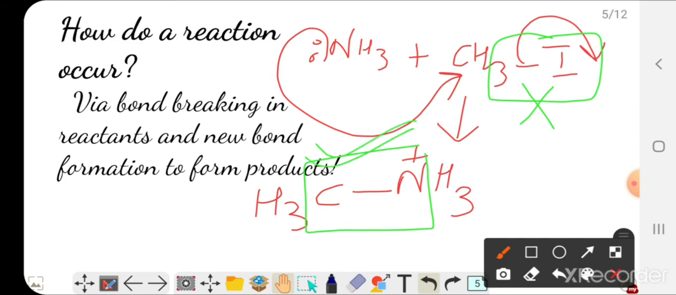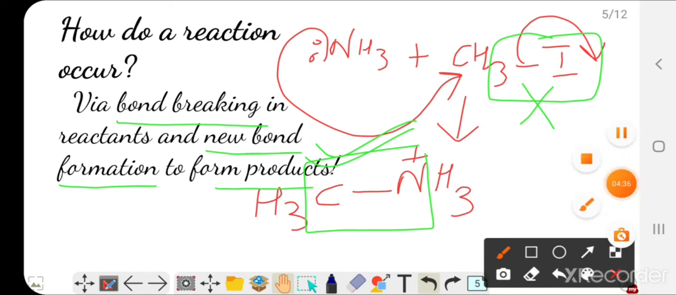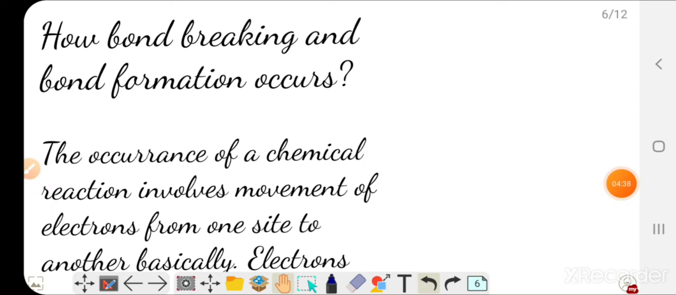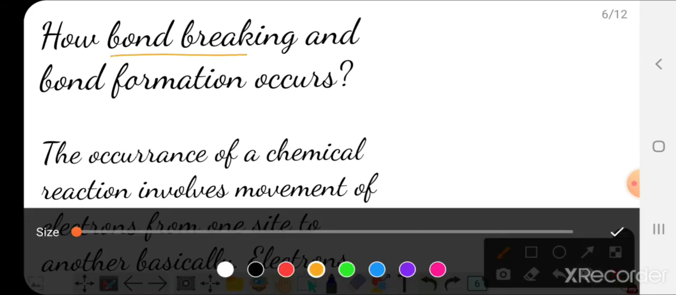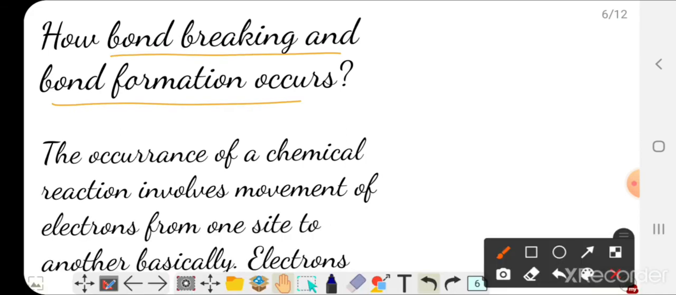Thus from here we conclude that whenever a reaction occurs, in most cases bond breaking takes place in the reactants and bond formation takes place to form the new products. I hope this concept is very clear to you. Now a new concept arises: how are these bonds going to be broken and how are the new bonds going to be formed? This concept needs to be understood very carefully.